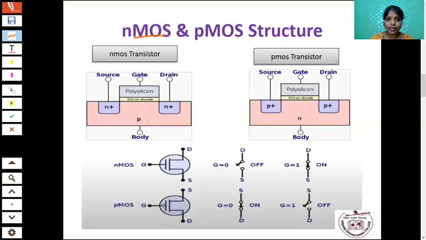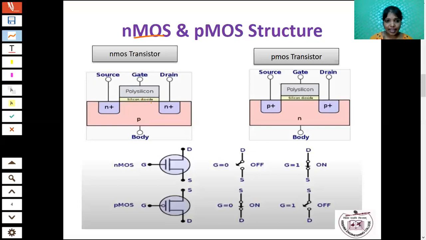What is the meaning of heavily doped? More impurities are added in this region. That's why here it is mentioned as N plus. From this N plus, I am just drawing the two terminals, that is source and drain. These two are separated by the silicon dioxide layer. The silicon dioxide acts as the insulator. So insulator means what? Poor conductivity and more resistivity. Okay, it acts as the insulator.